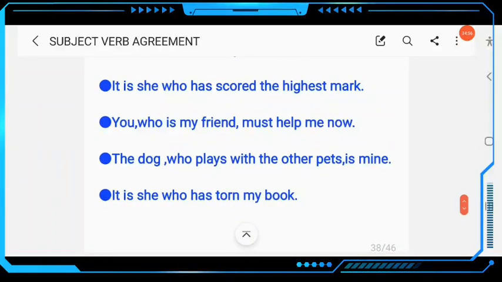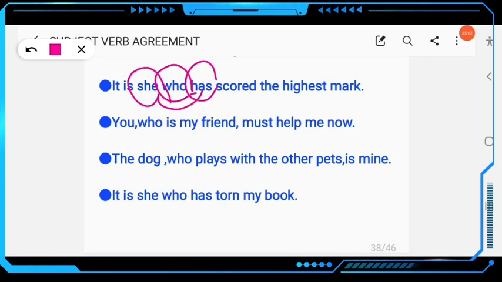The next example: it is she who dash scored the highest mark. Who is the relative pronoun and has is used for she. It is I who have scored. It is she who has scored. Clear? You who is my friend must help me now. Here must is used for every person: you must, I must, they must. So this is a simple rule.